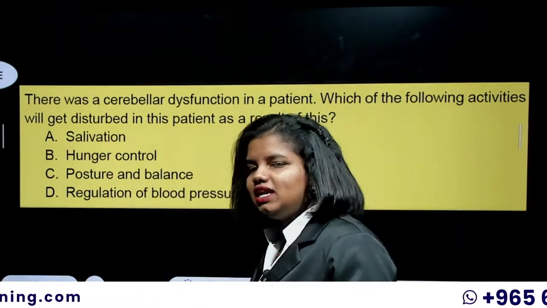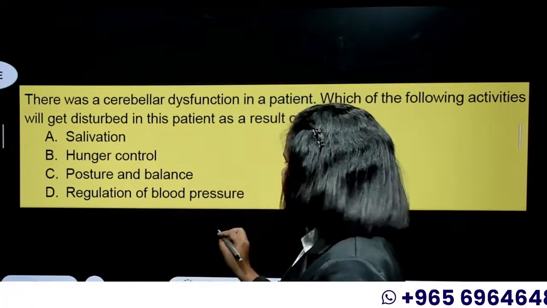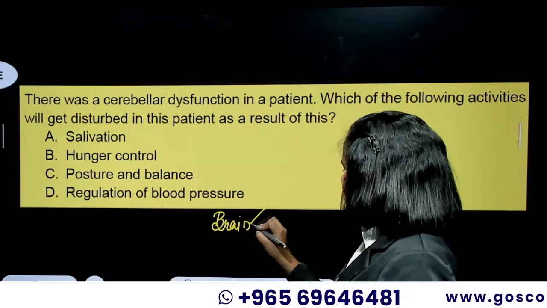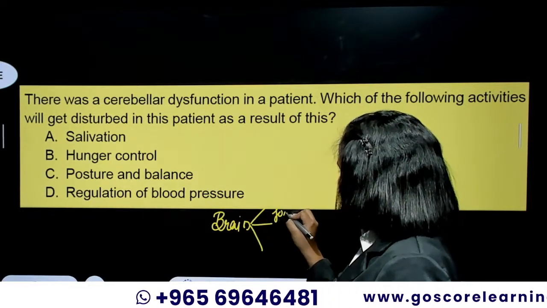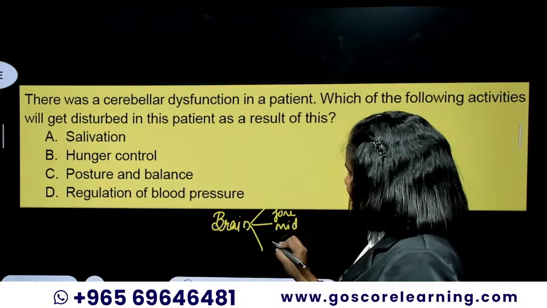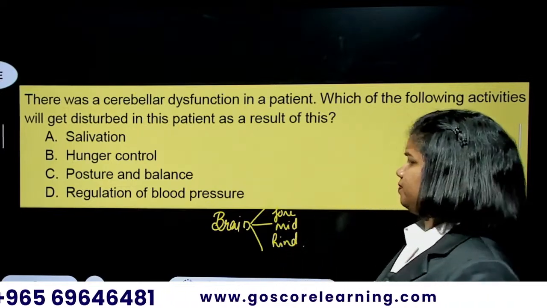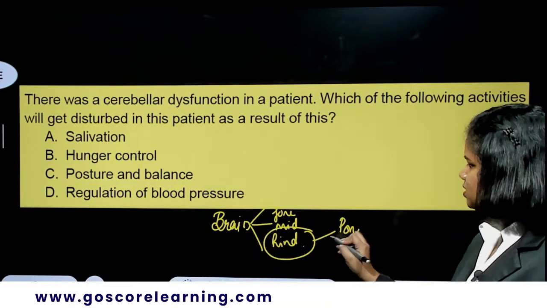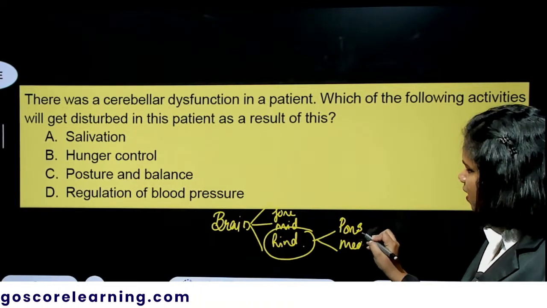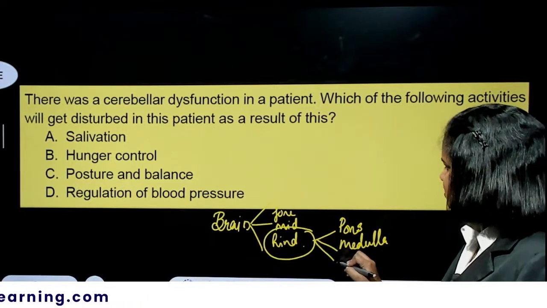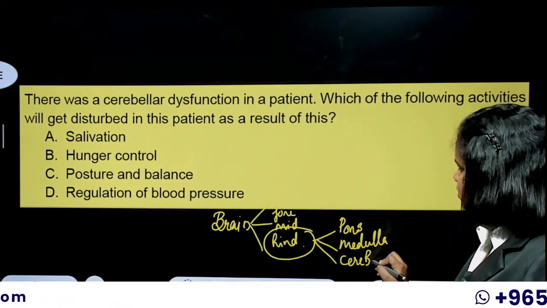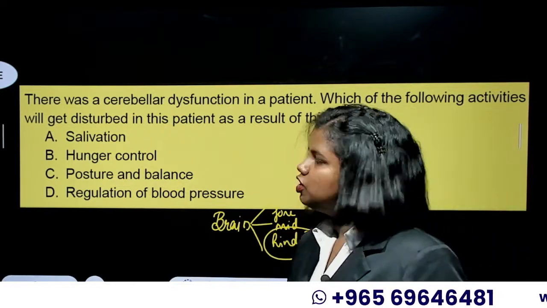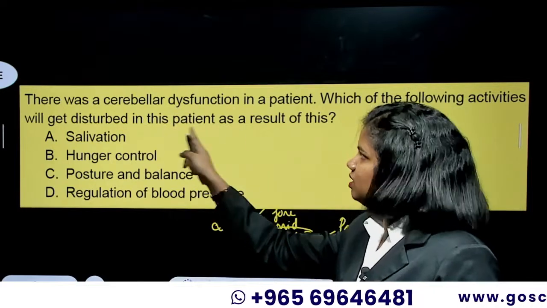We have already learned that the brain is basically classified into three parts: the forebrain, the midbrain, and the hindbrain, right? And the hindbrain again consists of pons, medulla, and cerebellum. So pons, medulla, and cerebellum are the parts of the hindbrain. So they're asking about this particular part, the cerebellum.